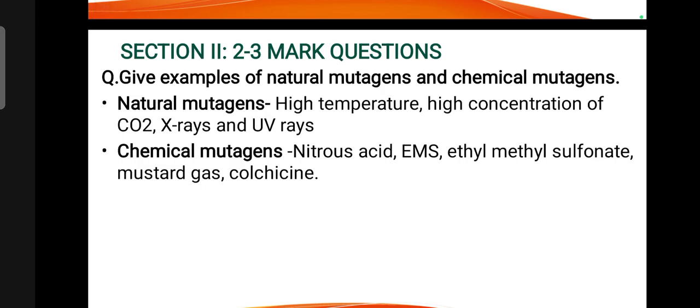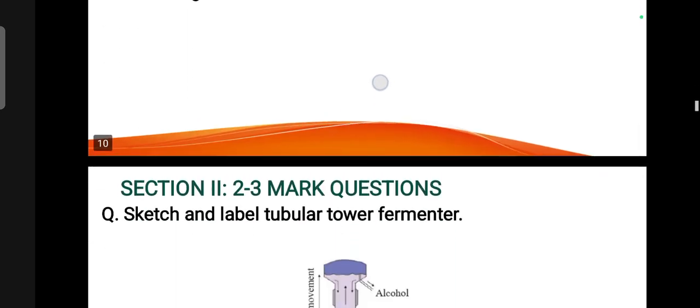Give example of natural mutagen and chemical mutagen. Natural mutagens are high temperature, high concentration of CO2, X-rays and UV rays. Chemical mutagens are nitrous acid, EMS (ethyl methyl sulfonate), mustard gas and colchicine.